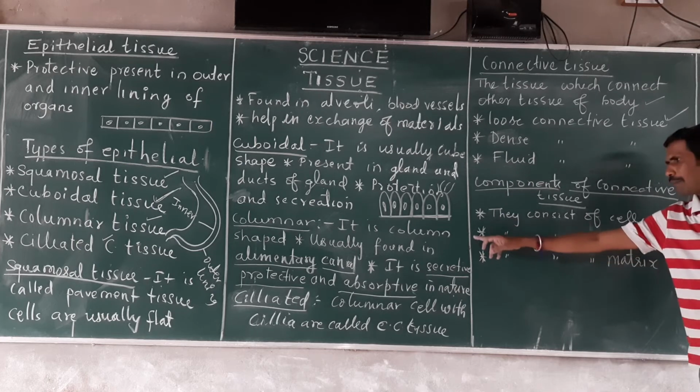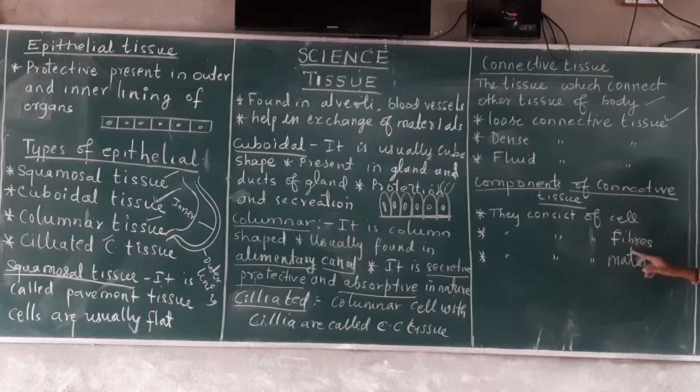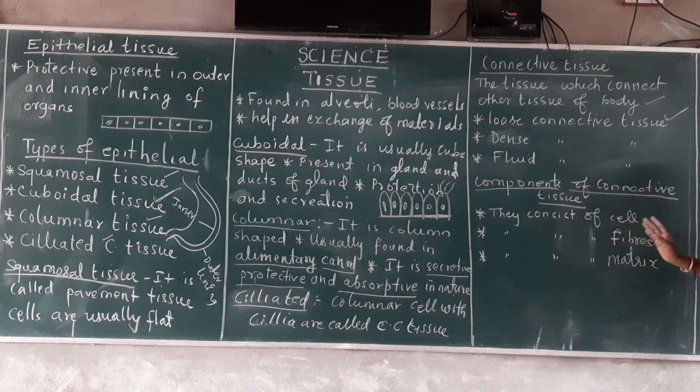Then they have fibers: reticulate fiber, yellow fiber, collagen fiber. These fibers provide a framework to the organ where they are present. Then matrix. The matrix is the base of the connective tissue, in which the cells and fibers are present. These are the three components of the connective tissue.